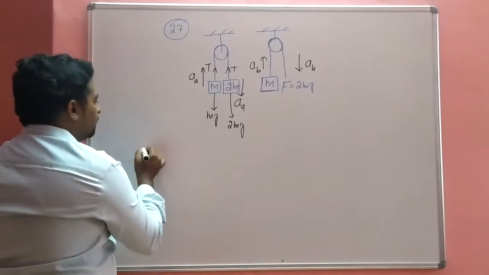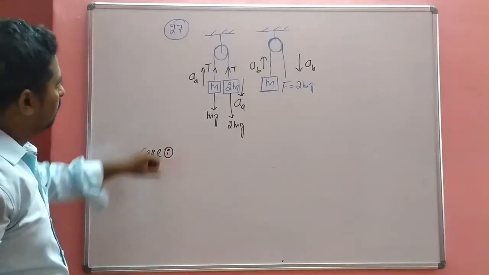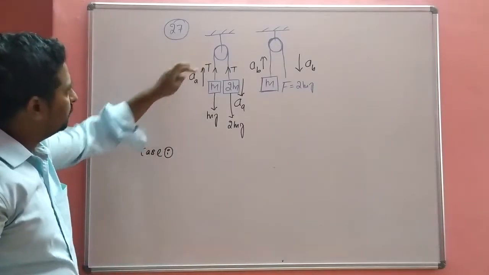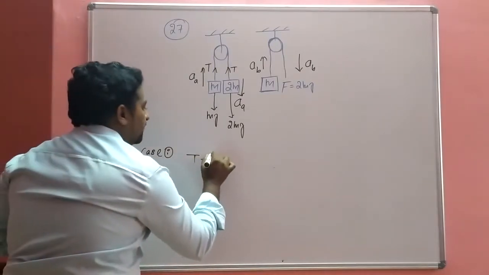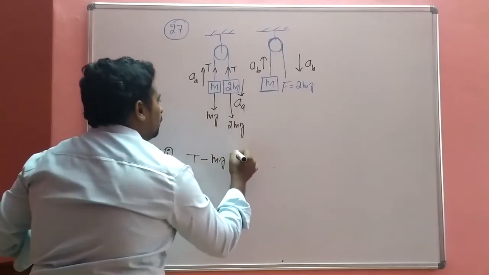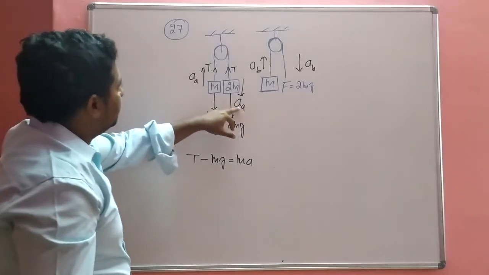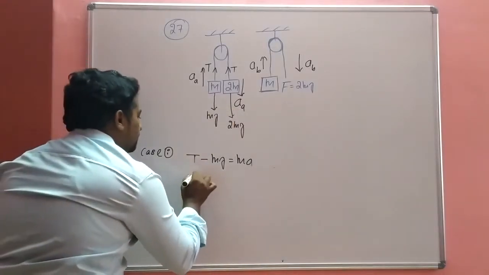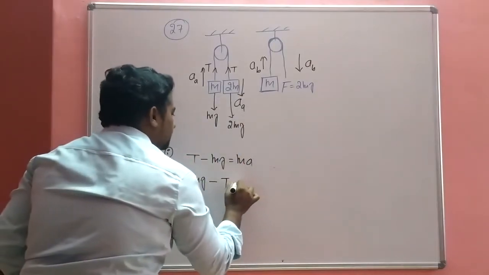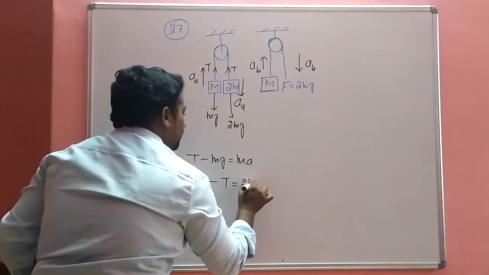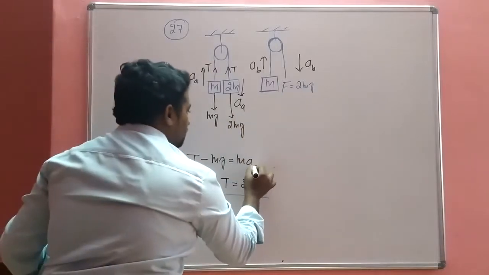Now in case number 1, the acceleration and tension are in the same direction: T minus mg is equal to ma. Then for 2m, 2mg minus T is equal to 2m times a. Here the acceleration is aA.